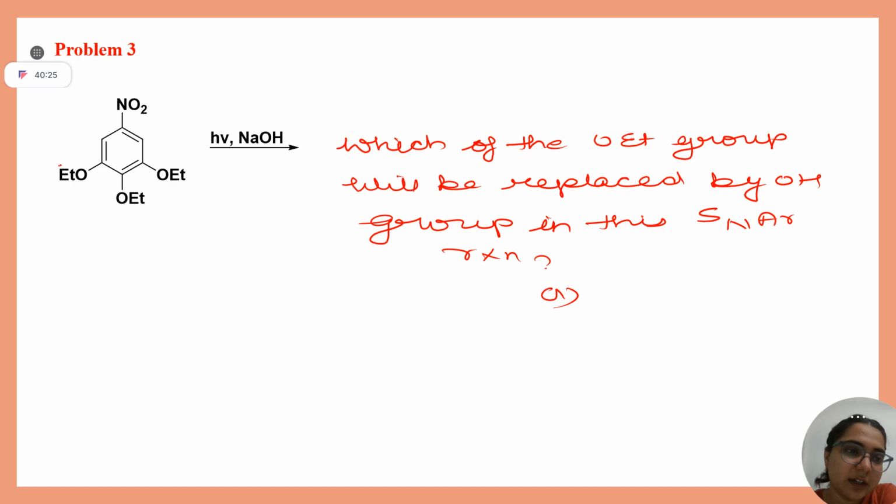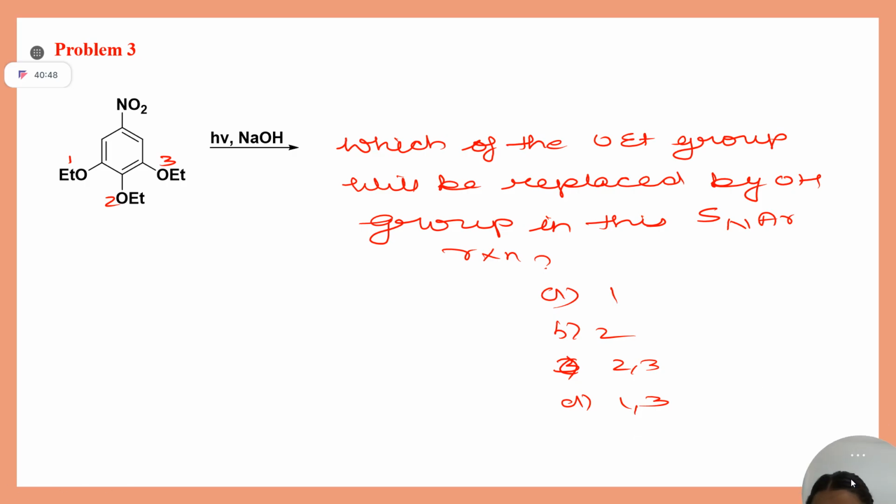Let me number this: one, two, three. Your option A is 1, option B is 2, option C is 2 and 3, option D is 1 and 3. Take 1 minute and then come to me. Please think in a zwitterionic form. This is your benzene, hv is given. You have to make the structure which is there in hv in the singlet excited state, and then think for the answer.